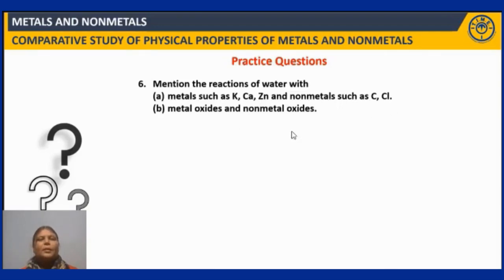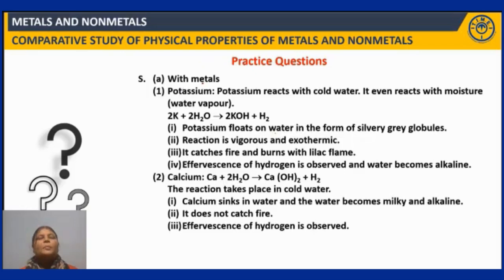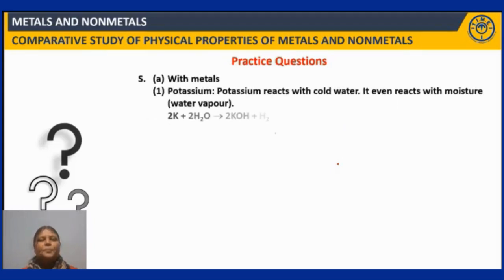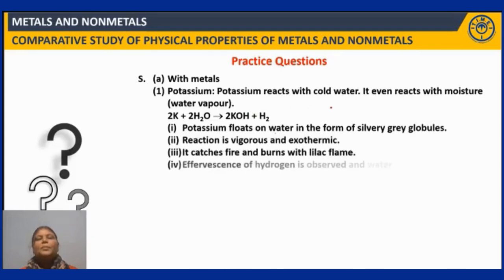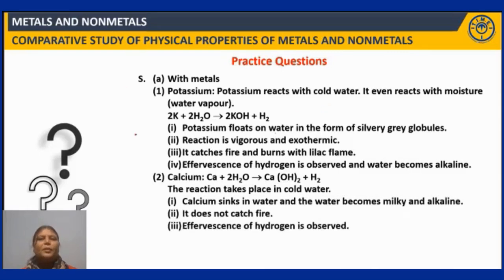Metal oxides and non-metal oxides, right? Okay, so here are the reactions you can see. With metals, potassium, what is asked in the question? Potassium, calcium and zinc and non-metals such as carbon and chlorine. Now let us look at that. So here potassium reacts with cold water, it even reacts with moisture. I already told you that is water vapor. So when it reacts with this, it forms its corresponding base along with the liberation of hydrogen, right?